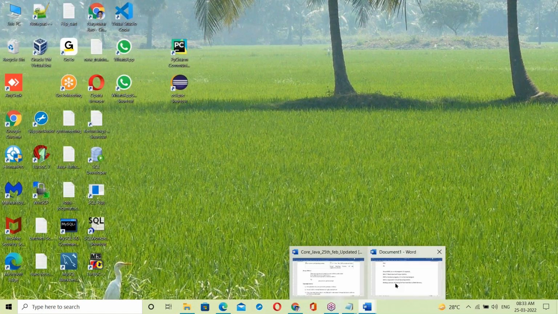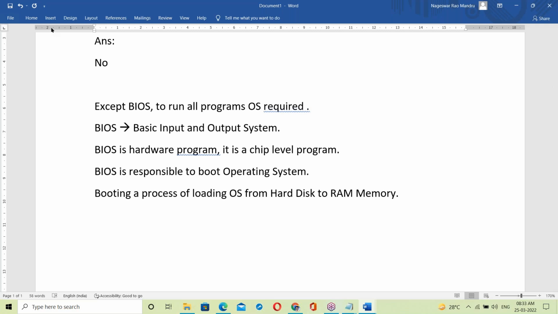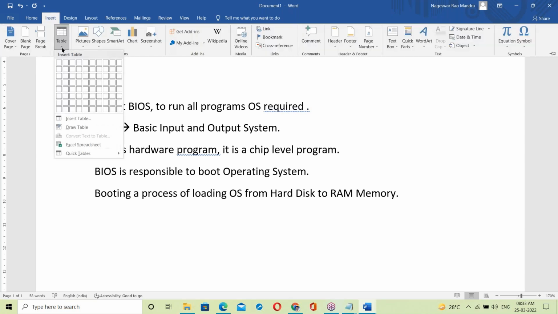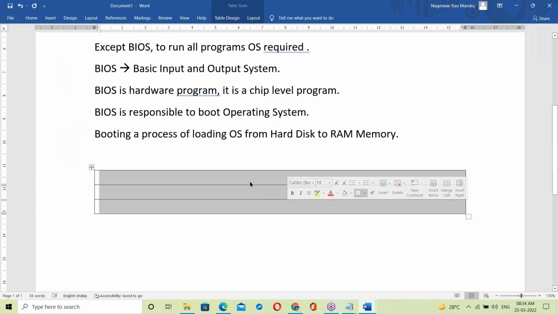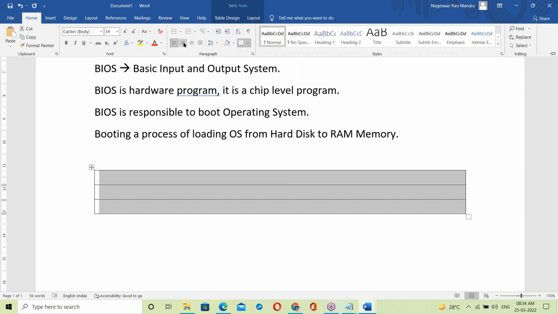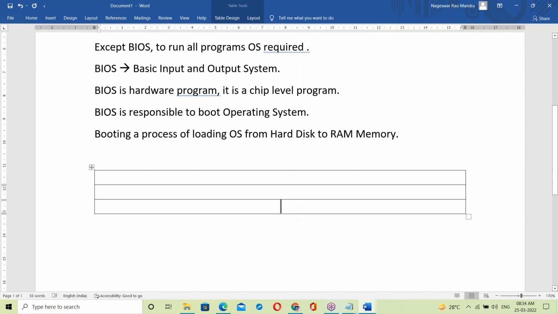Now let us see about the OS here. In your system, first of all there is a hardware layer. On top of the hardware, the operating system is running. On top of the OS, everything is running, like C program, C++, Java.